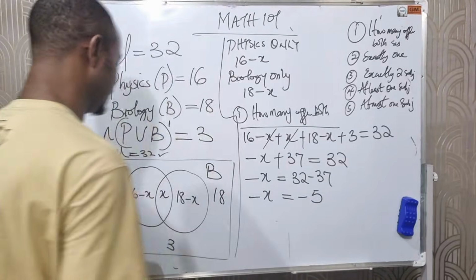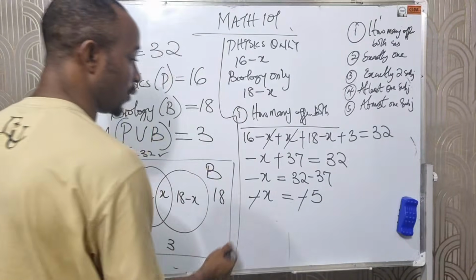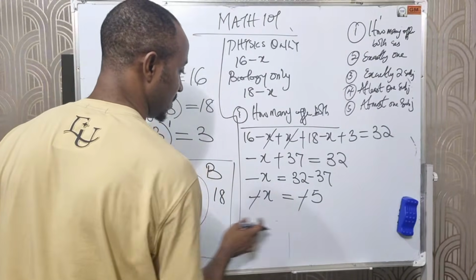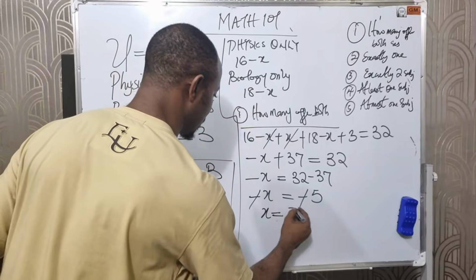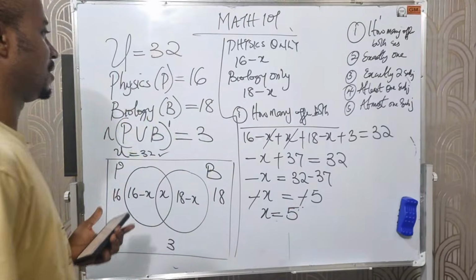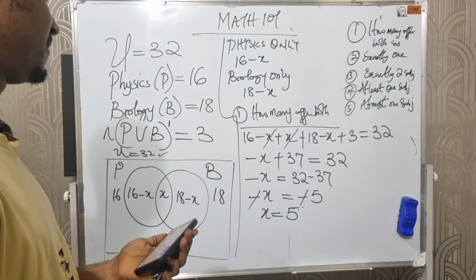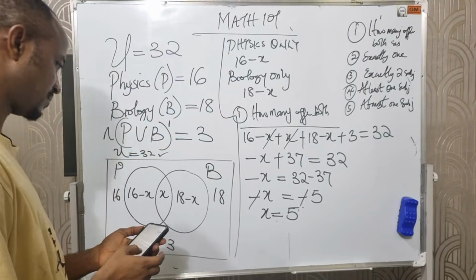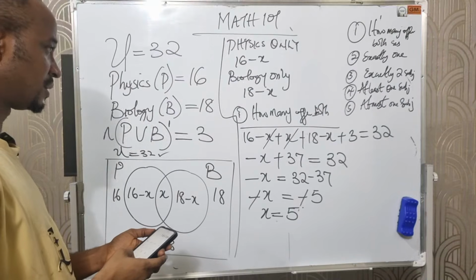When you subtract these two, what we have is minus 5. So minus X equals minus 5. Minus can cancel minus, or we divide both sides by minus 1. That means our X equals 5. So that means 5 offer both subjects. 5 offer both subjects.